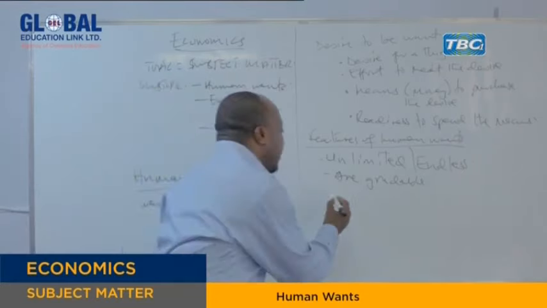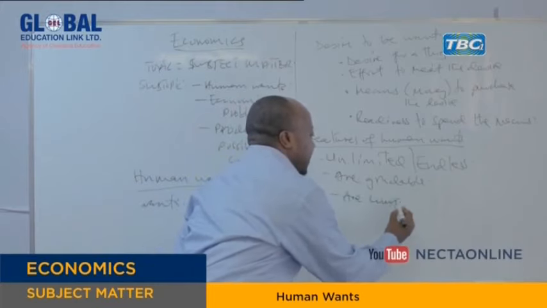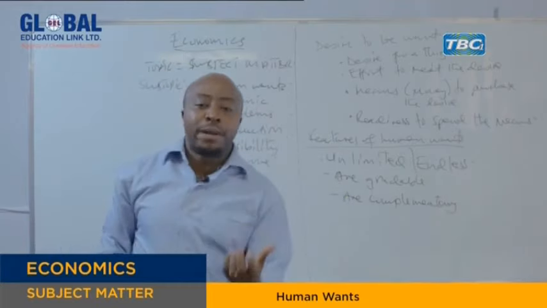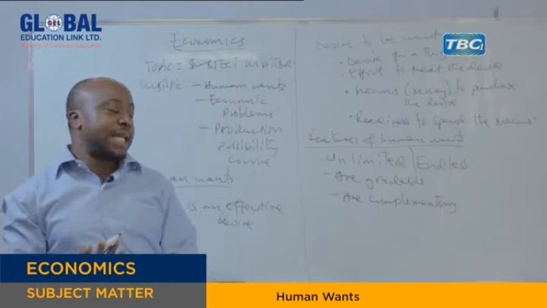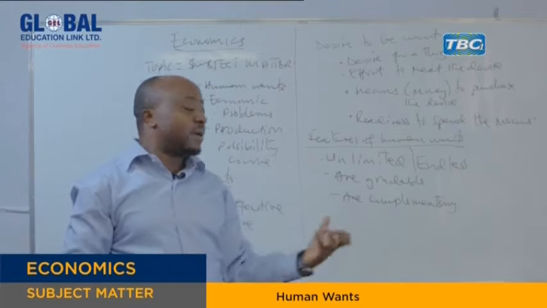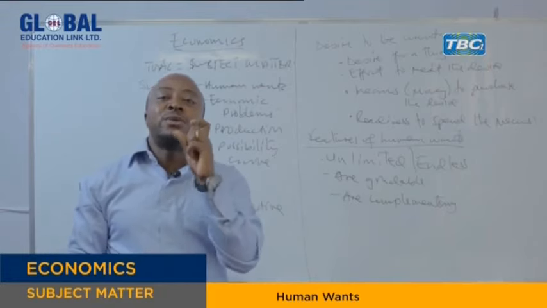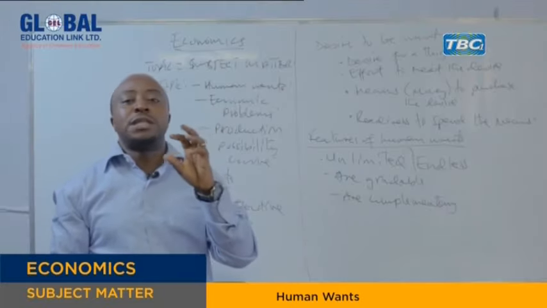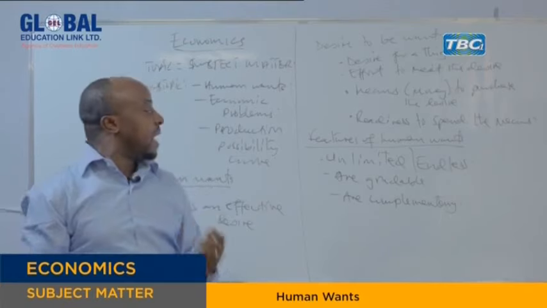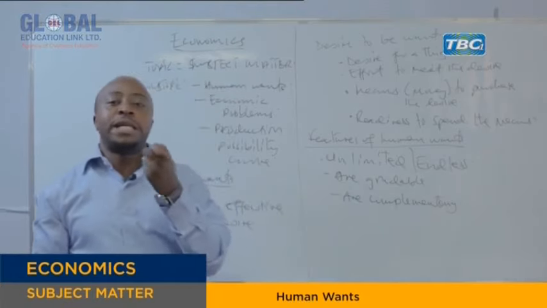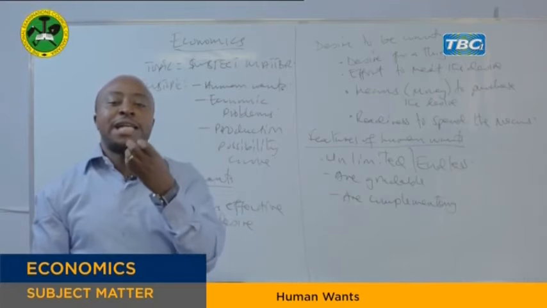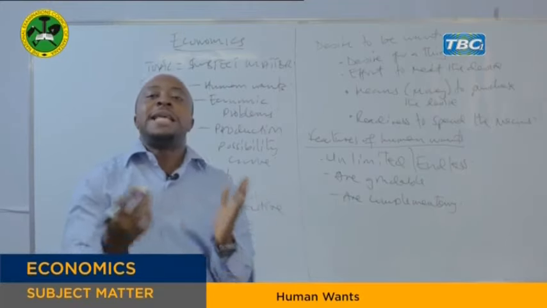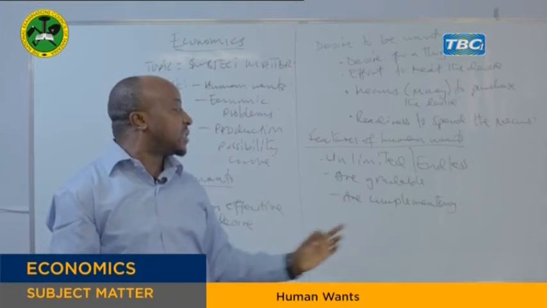The other one, some human wants are complementary. When we say complementary, two goods are complementary when they can be used together. So we say human wants are complementary because some wants should be satisfied together. If you have two wants, sometimes they are complementary because they have to be satisfied together. For example, a want to drive a car or to buy a car cannot be satisfied unless you buy fuel. So buying a car and buying fuel are complementary wants because you cannot meet one unless you buy the next one.